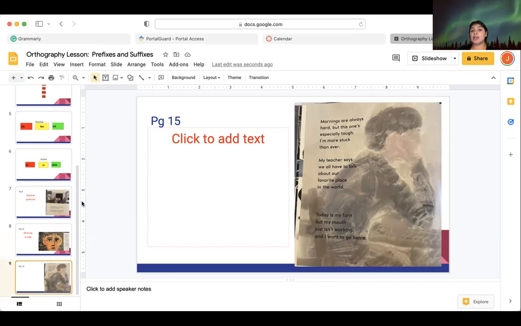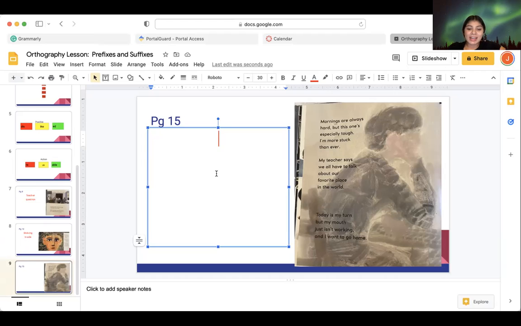Okay, so I'm seeing a little more here. Good job. There's one in the beginning. Morning. Good job. But this one's especially tough. I'm more stuck than ever. My teacher, we already have teachers, so that's a good one. We all have to talk about our favorite place in the world. Today is my turn, but my mouth just isn't working. Working, good job. And I want to go home. That's a good one. We see two words here.